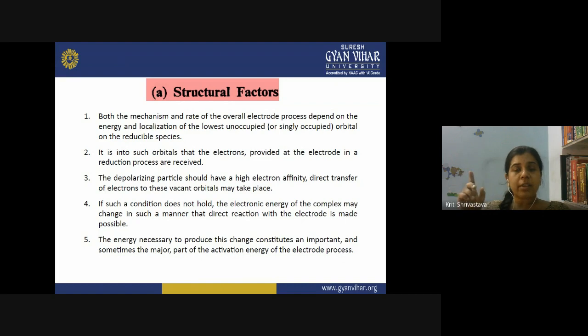That change will be reflected in my polarographic wave, right? And by observing carefully what kind of polarographic wave we are getting, we can elucidate these structural factors. The energy necessary to produce this change constitutes an important and sometimes the major part of the activation energy of the electrode process. Like any other chemical reaction, this process also requires activation energy, and that activation energy has to be overcome by the electrode process.